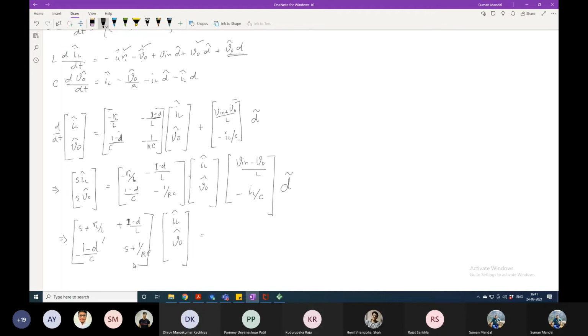Are you understanding what I have done here? I have taken this particular section to the left side and done the normal matrix subtraction.